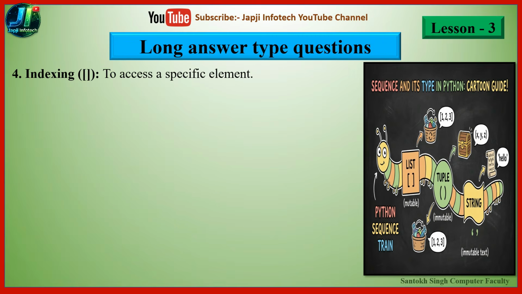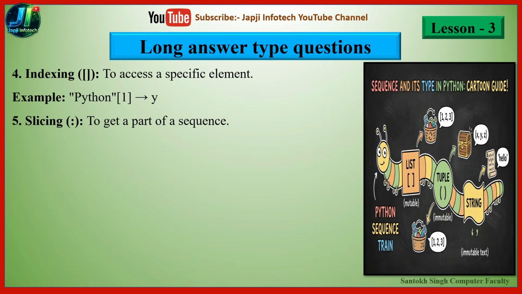The fourth one is indexing. So indexing is represented with the help of square brackets. So it helps to access a specific element, and the example is in double quotes Python, then in the square bracket 1. So at the 1 memory location, y is stored, so y is displayed on the screen.